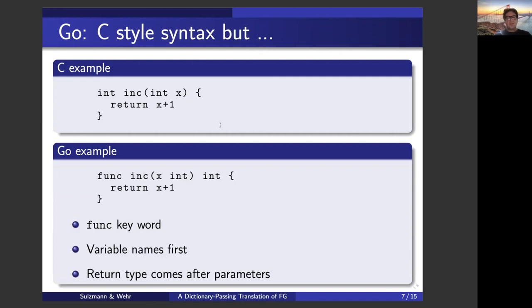It's very close to C, but in Go, we have a keyword to introduce functions and methods, the func keyword. In Go, when we have variable declarations, the order of the names and the types are switched. So we first have the variable name, and then we have the type. And in Go, when we have a return type, it comes after the parameters. And that's pretty much all you need to know to be able to read and parse the coming examples.